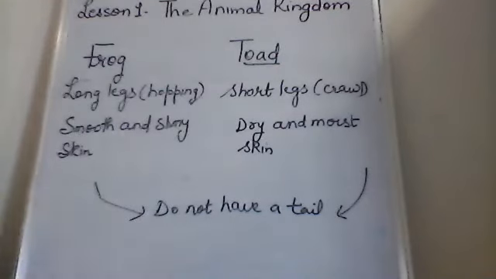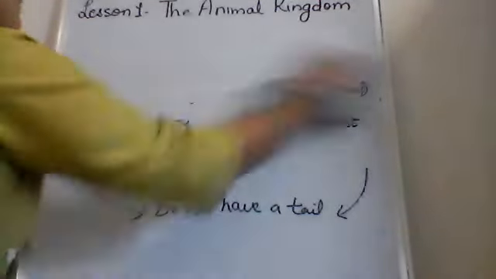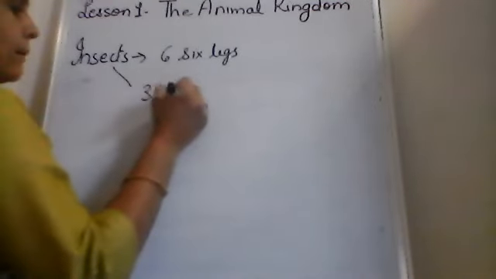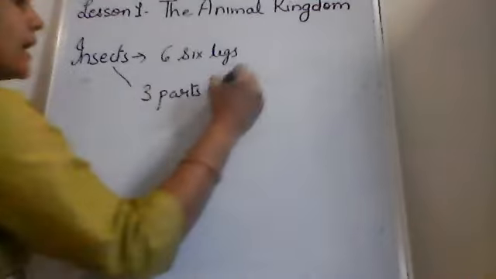Now moving ahead to the next part, let us understand something about insects. Can you give me a few examples of insects? Mosquito, housefly. Very good. Insects have 6 legs.